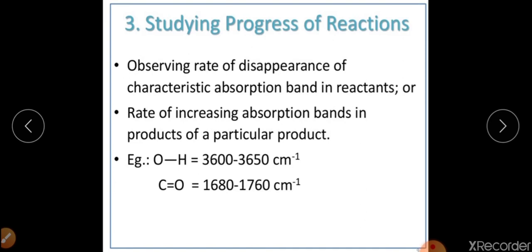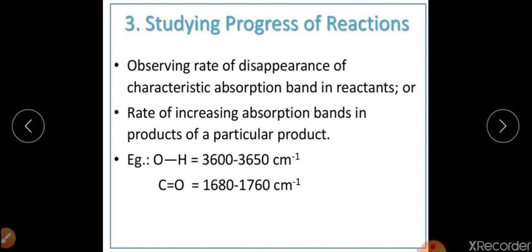It helps in studying the progress of the reaction. For example, reactants combine and get converted into the product. On the basis of IR spectroscopy, we can easily identify the progress of the reaction. We will observe the rate of disappearance of the characteristic absorption bands of the reactants, because the reactants are getting lower in concentration as they are converted into products, and the concentration of the product will go on increasing.